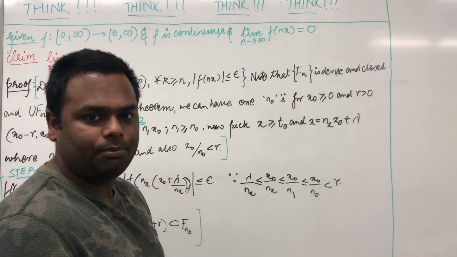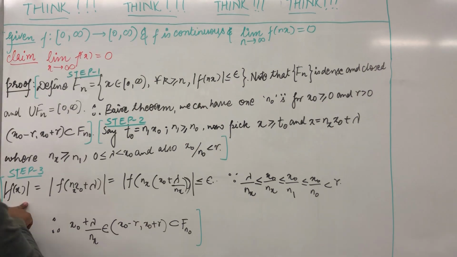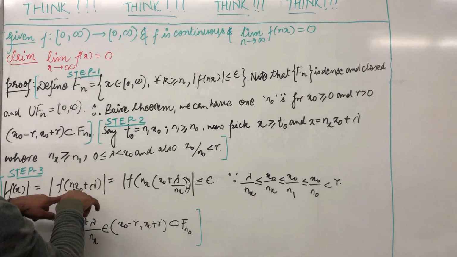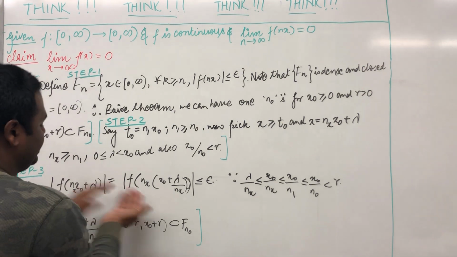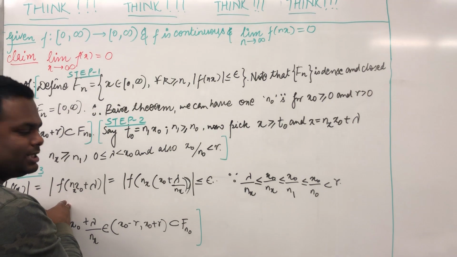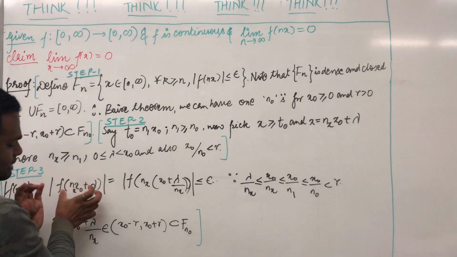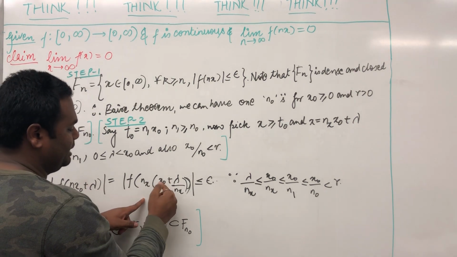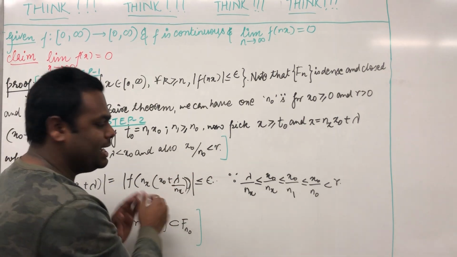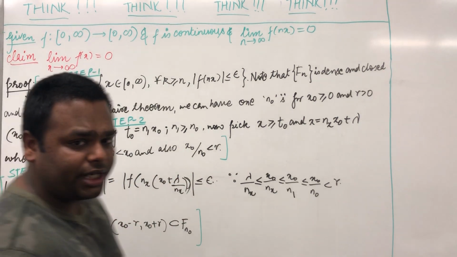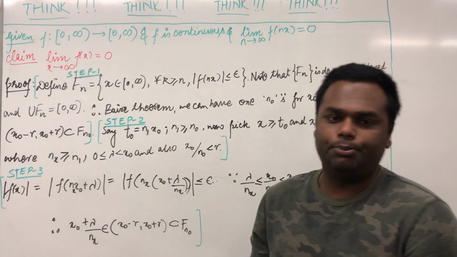Step 3 is the climax of the proof. Now we'll pick f(x). In place of x we can write nx multiplied by x naught plus lambda. In the next step we can take nx outside of the bracket so that we get nx multiplied by the bracket x naught plus lambda over nx. Now here's the trick. Here is the catch of the whole proof.